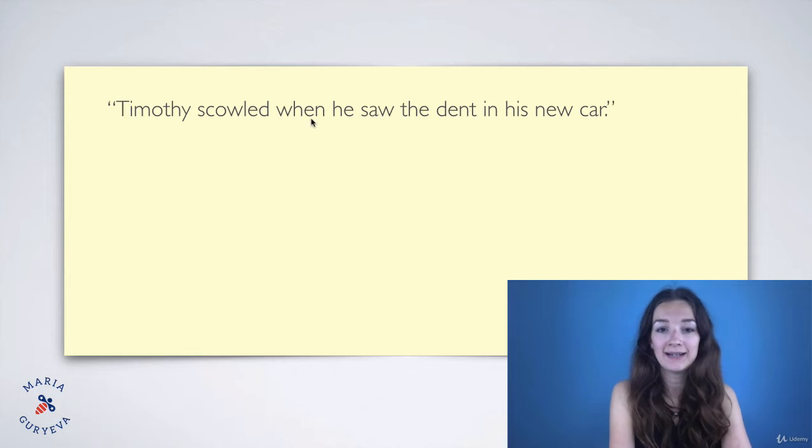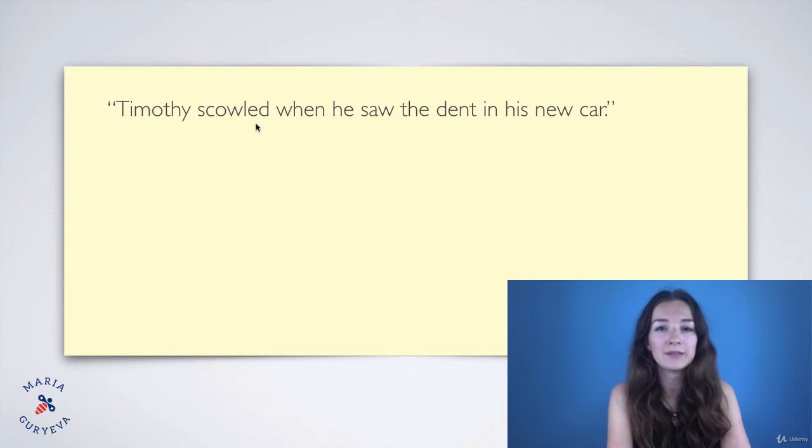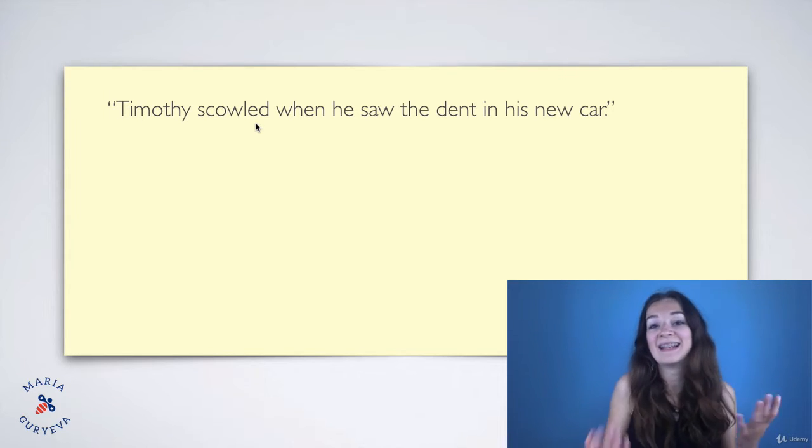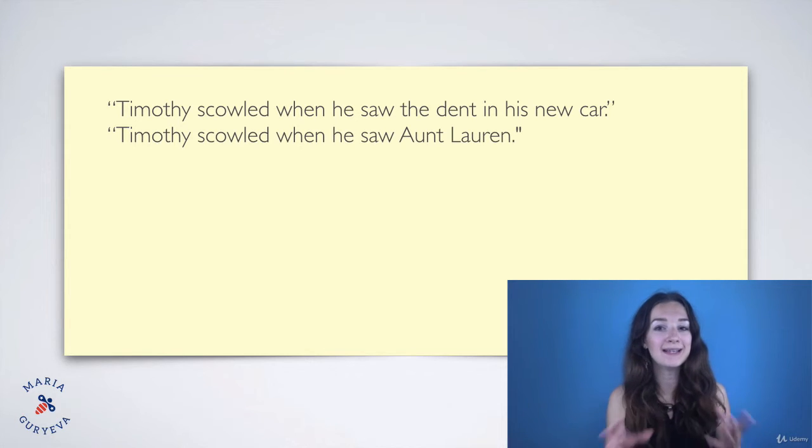We of course see here that this is a verb, so he did it when he saw the dent in his new car. We see that he has a new car and there's a dent. It's probably very disappointing. So we think maybe scold is an expression, maybe a facial expression that he had when he saw the dent in his new car, when he became disappointed. So we now think that, okay, scold is probably a facial expression or something that he did because he was upset, right?